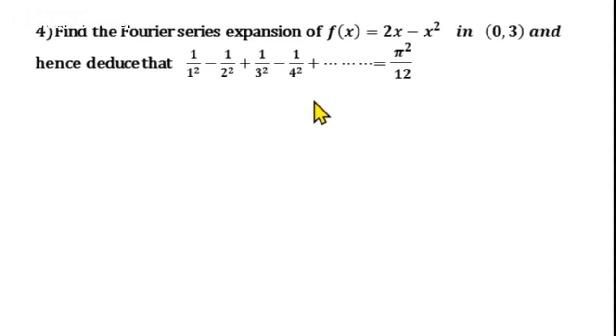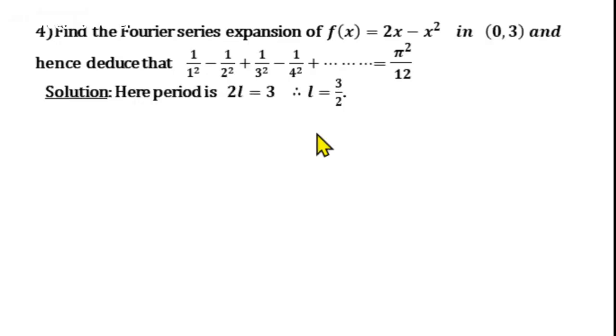So here, first we'll find whether the function is even or odd. For that, first we'll find the value of L. Now the given function is defined in the interval 0, 3. So this interval is of the form 0, 2L. Comparing interval 0, 3 with interval 0, 2L, we get 2L equal to 3, or we can write L equal to 3 by 2.